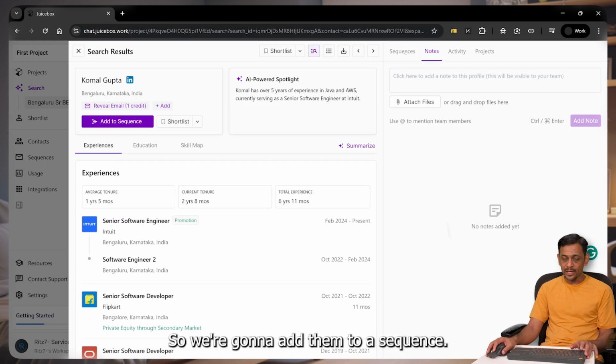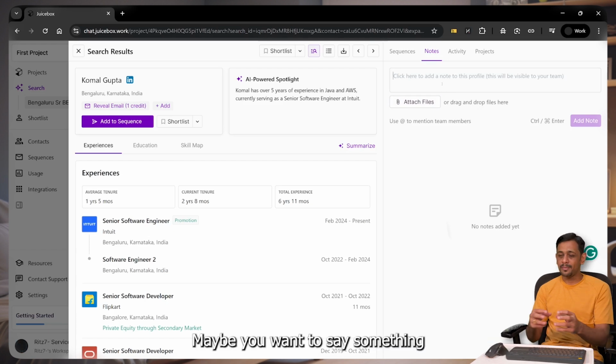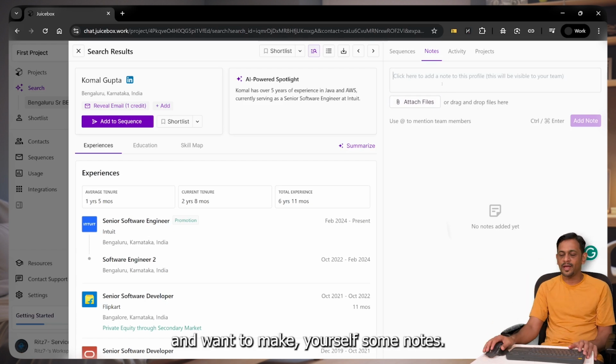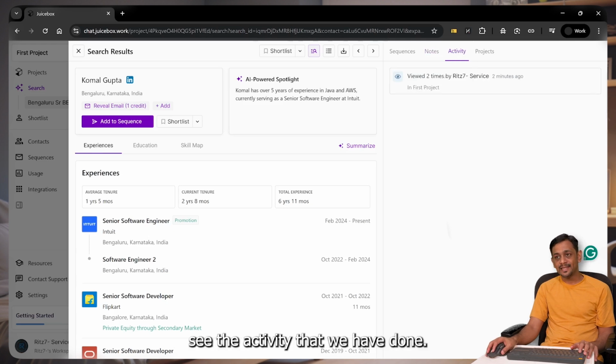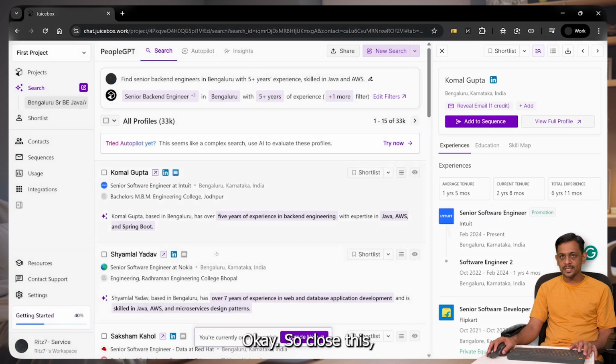So I can add them to a sequence. We'll come to what is a sequence a bit later. We can add a particular notes to this particular profile. Okay, maybe you want to say something about this profile that you have seen and want to make yourself some notes. You can see the activity that we have done. Okay, for example, we have 2 times, right? If you have added them to any projects, then you can see that over here as well. Okay, so it shows this.